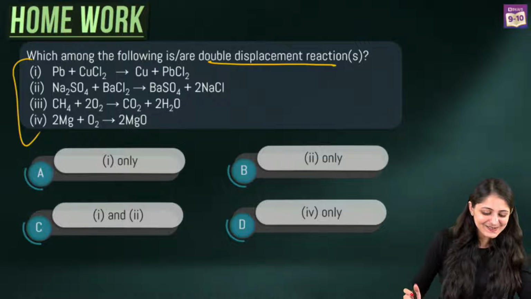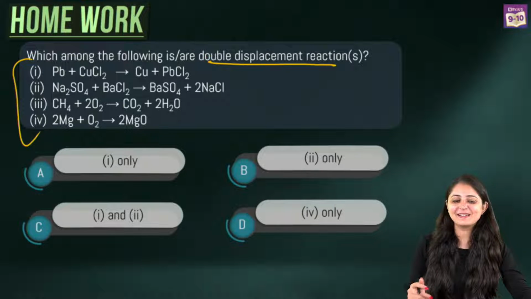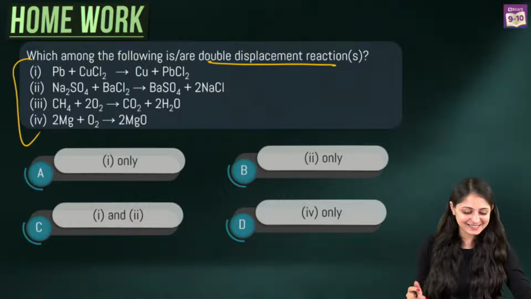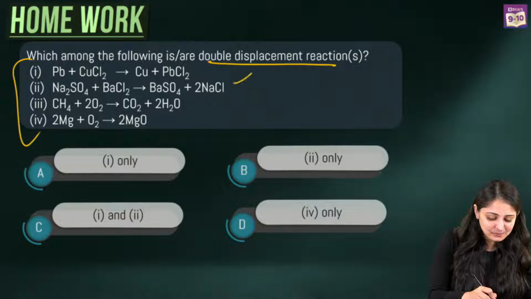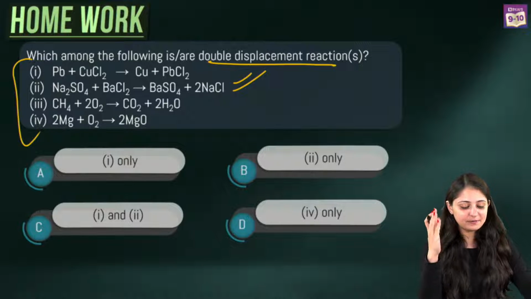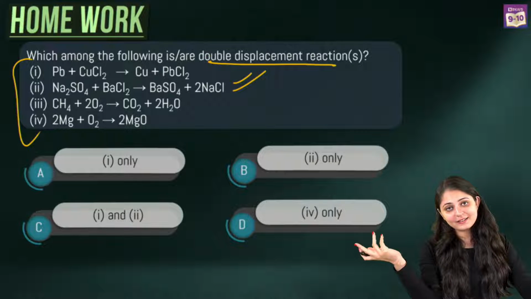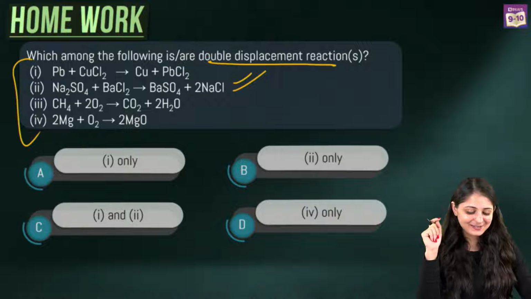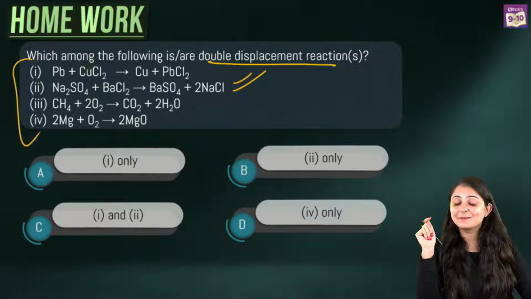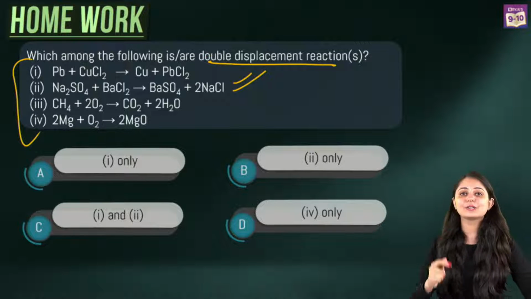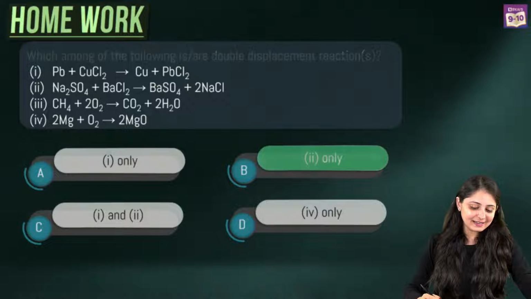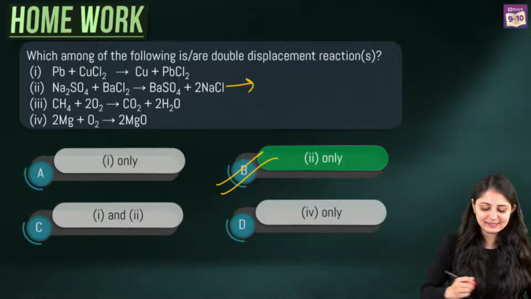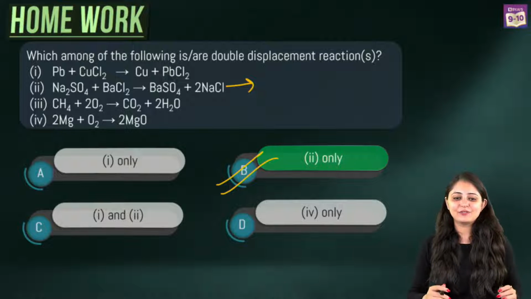Correct, yes. You people are landing on the correct answer. So, without further ado, I'll let you know what the correct answer is. In option B, you can see that you've got sodium sulfate and barium chloride. They are exchanging their ions to give you, first of all, this is a precipitation reaction also that's happening, right? Because we are getting a white precipitate of barium sulfate and of course sodium chloride. So the correct answer is only the second equation, that is this. Here we can see the exchange of ions.